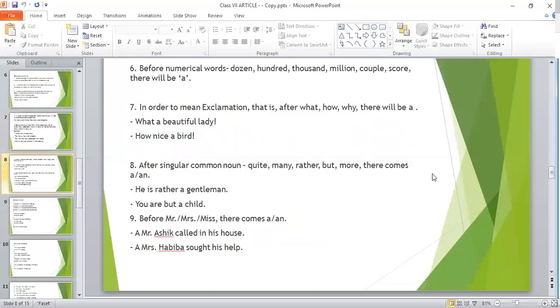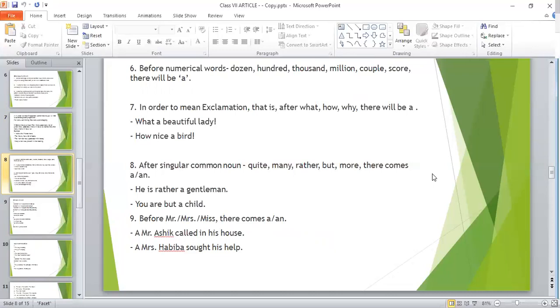Now, rule number 6. Before numerical words, dozen, hundred, thousands, million, couple, score, there will be a. Then, in order to mean exclamation, that is after what, how, why, there will be a. Okay? You can say, what a beautiful lady, or how nice a bird.